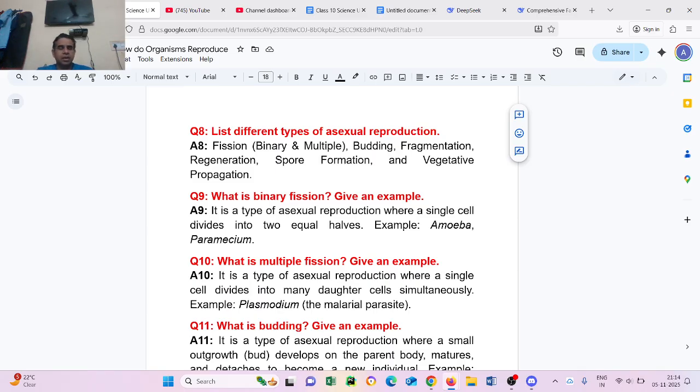Question number 10: What is multiple fission? Give an example. It is a type of asexual reproduction where a single cell divides into many daughter cells simultaneously. Example: plasmodium, the malarial parasite.